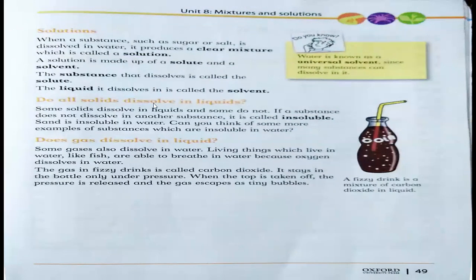Do all solids dissolve in liquids? Some solids dissolve in liquid and some do not. If a substance does not dissolve in another substance, it is called insoluble. Like sand is insoluble in water. Can you think of some more examples of substances which are insoluble in water? If you observe, a lot of things do not dissolve in water. So these types of things are called insoluble things.